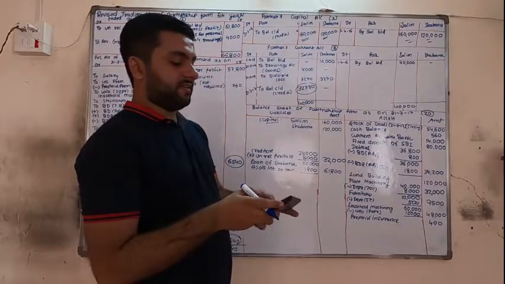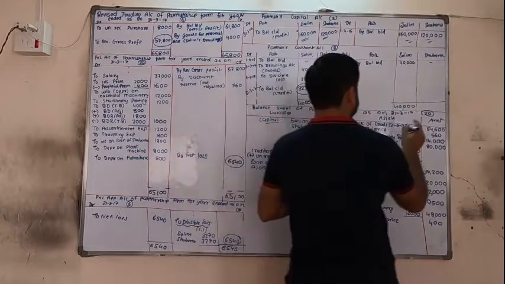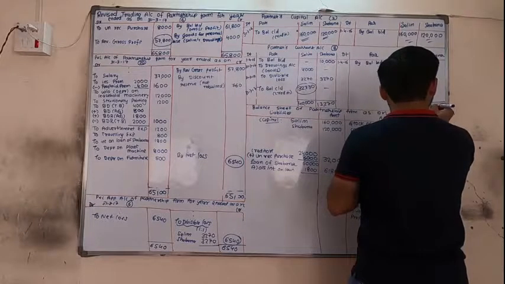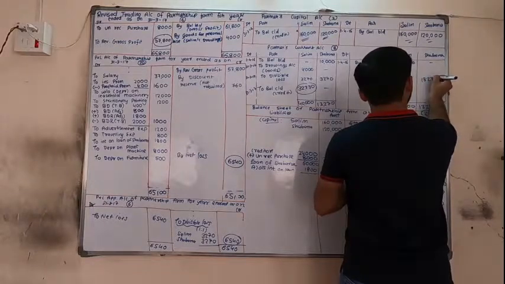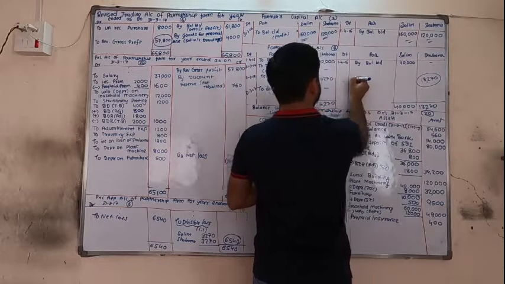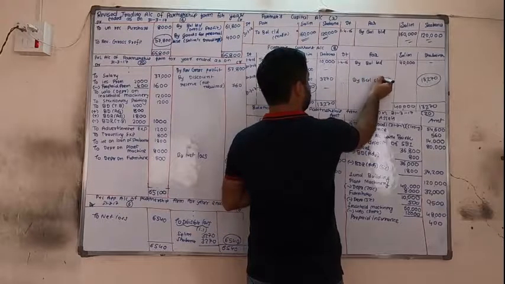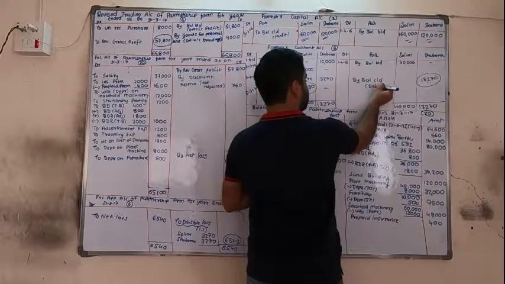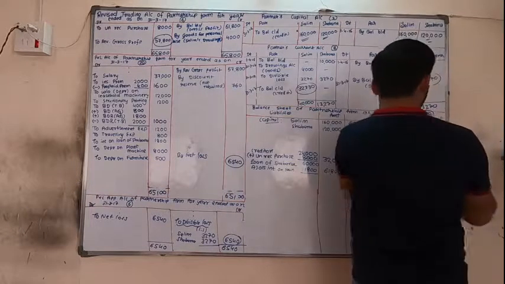So 10,000 and 3270 is 13,270, and the balance is also 13,270. So by balance carried down, it is debit balance.